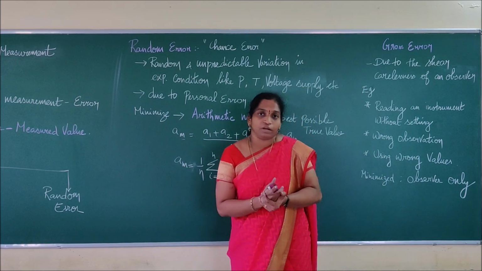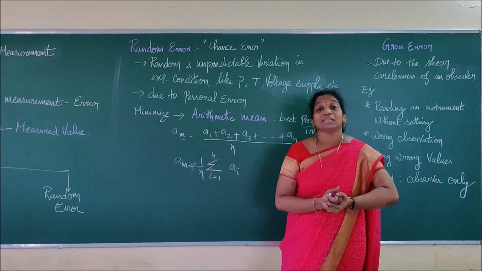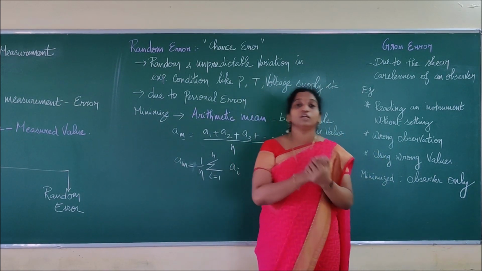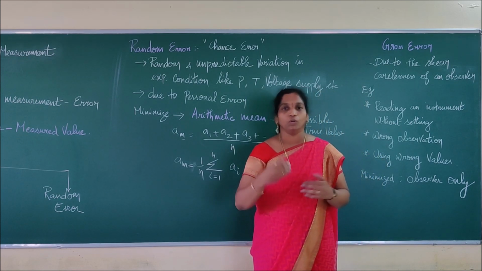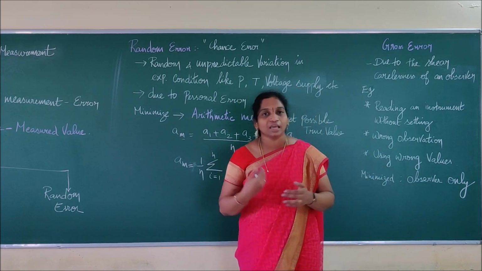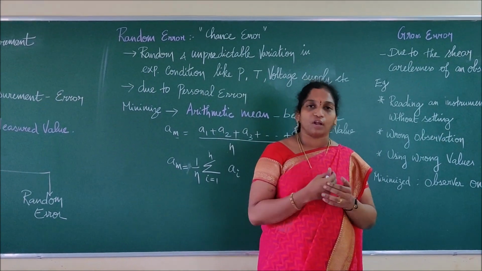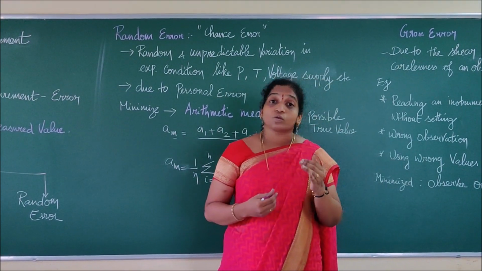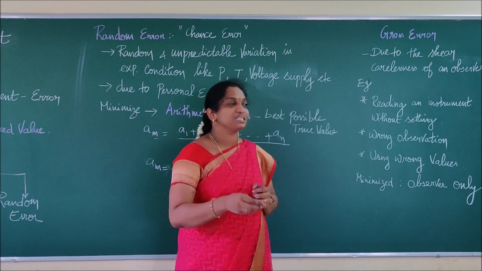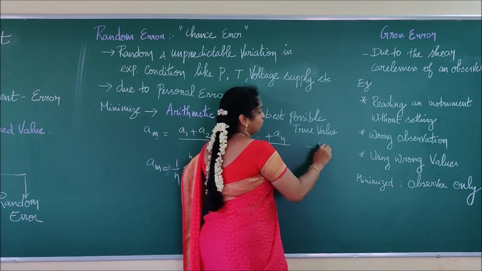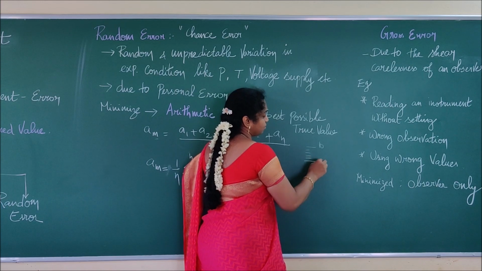Also he is noting wrong observations. I said that already, right? Instead of saying 21, he may say 12. Instead of saying 34, he may say 43. 32, 23, like that. Wrongly saying a reading, or taking or recording values wrongly, we can say as a whole is a gross error. So if it is below, it is 10, right? That 10 reading will be that. Then how many lines will it have?